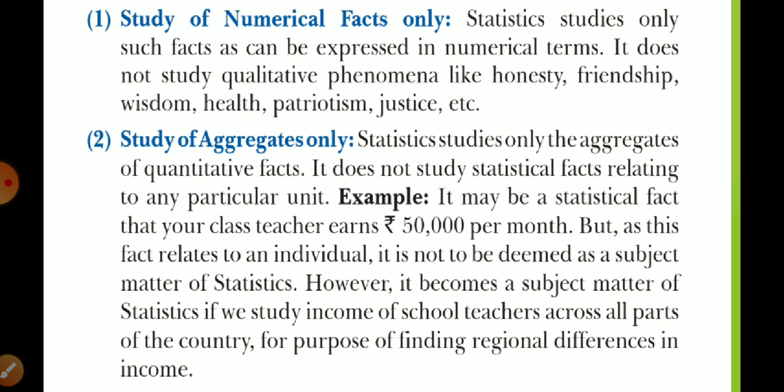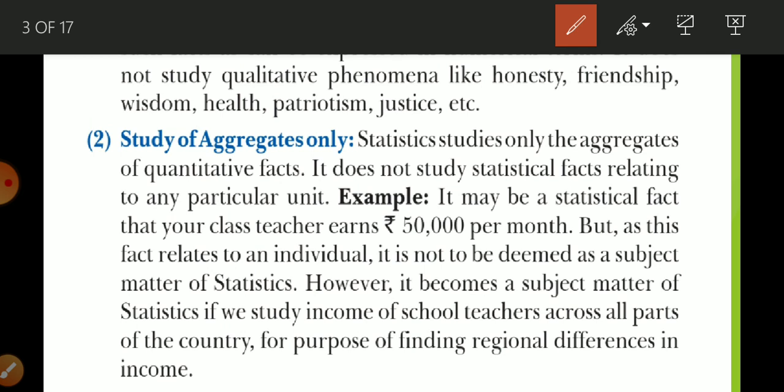That which we cannot explain in number, we cannot discuss in statistics, like honesty, friendship, wisdom, health, patriotism, justice. These are the things that explain quality, and we cannot represent these things in number. So that is why we cannot study these things in statistics. In statistics, what we can study is what we can represent in number.